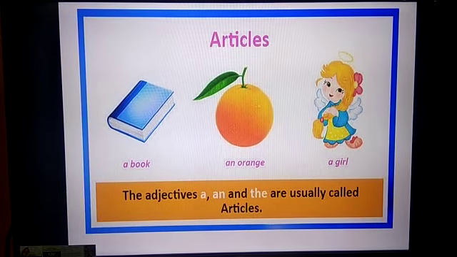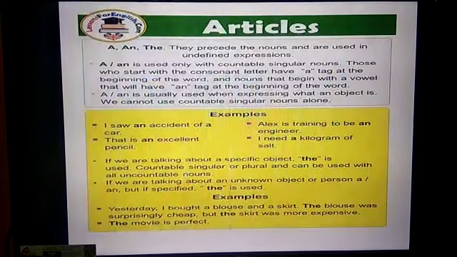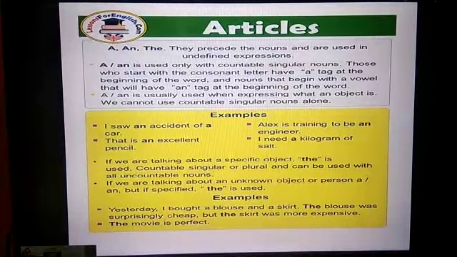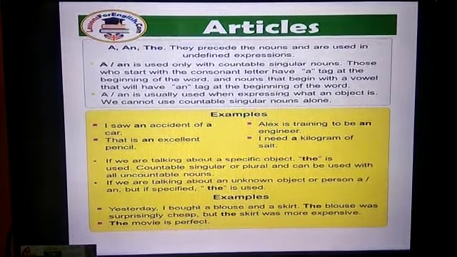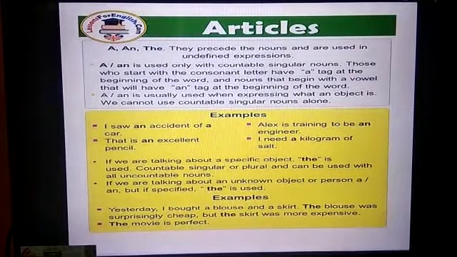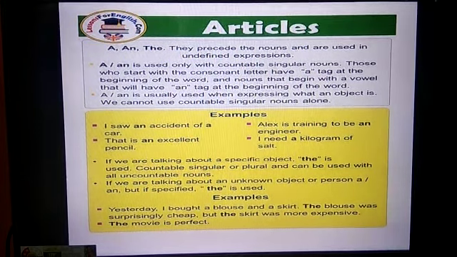Now let us see about a, an, and the. A and an are indefinite articles and the is a definite article. A and an come before nouns and are used in undefined expressions. And a and an are used only with countable singular nouns.